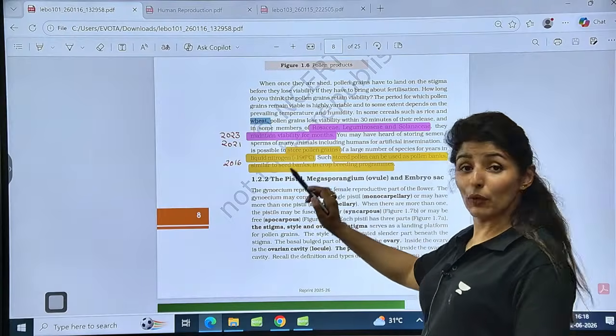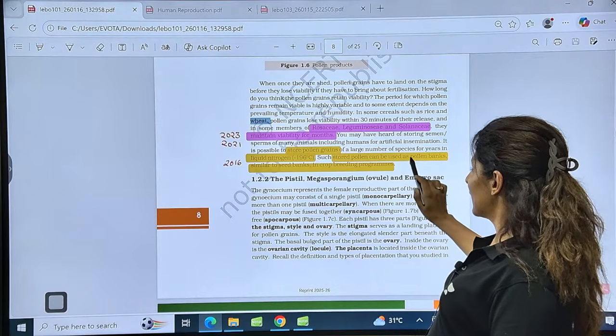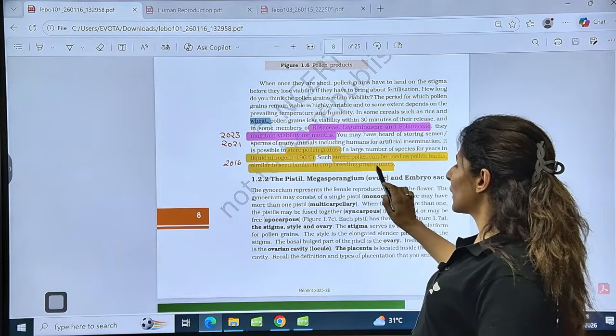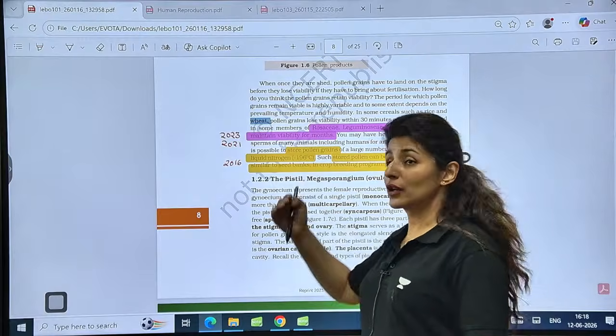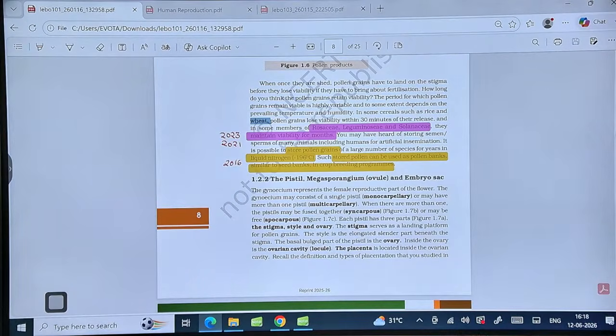You store the pollen grains at this temperature, minus 196 degrees, like it is done in pollen banks, similar to seed banks. In crop breeding programs, we employ this technique. So why do we do that? To enhance the pollen viability. Please tell me these points are clear. This is done to enhance the pollen viability.